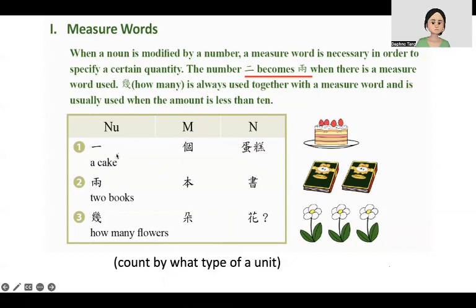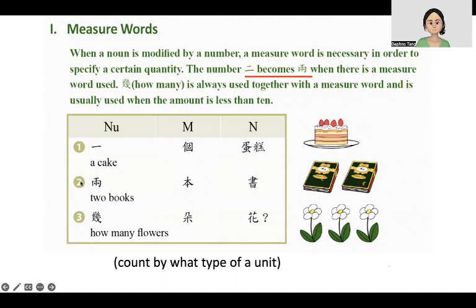Before the measure word, there's a number. For example, when we count cake, there's a piece of cake. 一个蛋糕. And when we count a book, we use 本 to count.